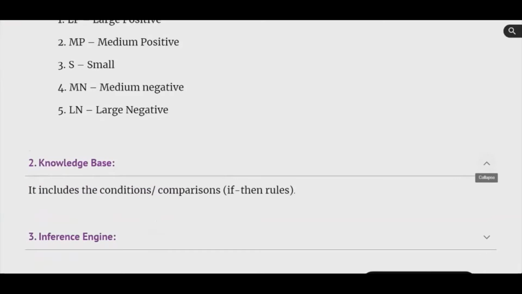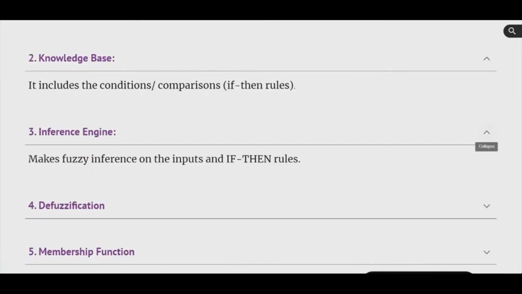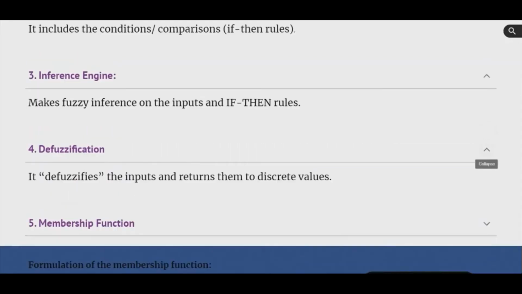Second, the knowledge base. It includes the conditions or comparisons. Third, the inference engine. Inference on the inputs and if-then rules. Fourth, the defuzzification module. The defuzzification module defuzzifies the inputs and returns them to discrete values.